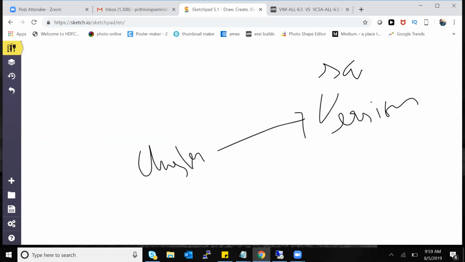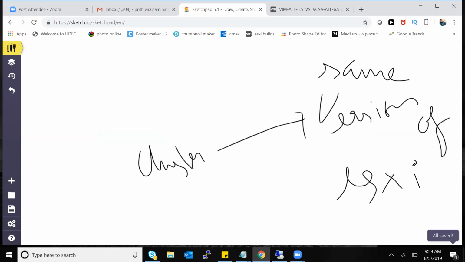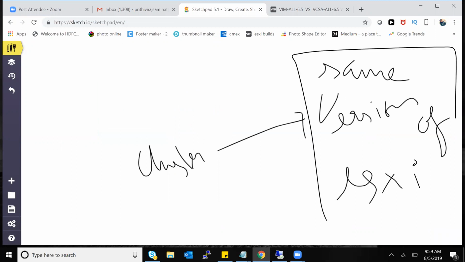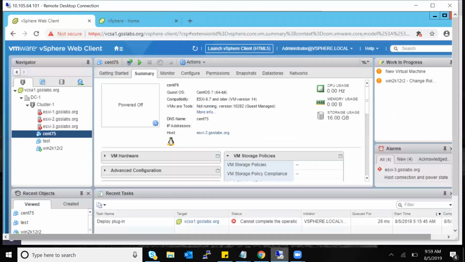You can have multiple versions, but features like this will not be supported. That doesn't mean you cannot have them, but if you want to utilize all the VMware features, you have to have the same version on all the ESXi hosts. During vMotion, it won't accept. During SVMotion, it won't accept. During cloning, it won't accept.